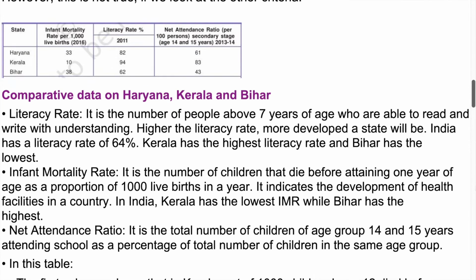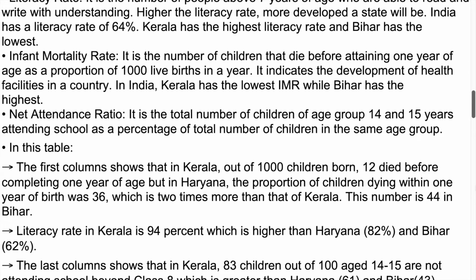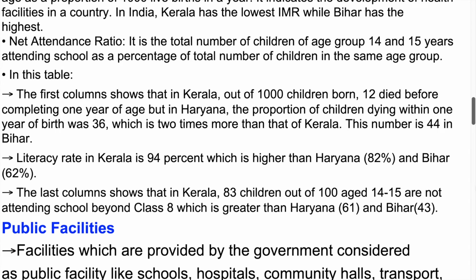Infant mortality rate. It is the number of children that die before attaining 1 year of age as a proportion of 1,000 live births in a year. It indicates the development of health facilities in a country. In India, Kerala has the lowest IMR, while Bihar has the highest. Net attendance ratio. It is the total number of children of age group 14 and 15 years attending school as a percentage of the total number of children in the same age group.